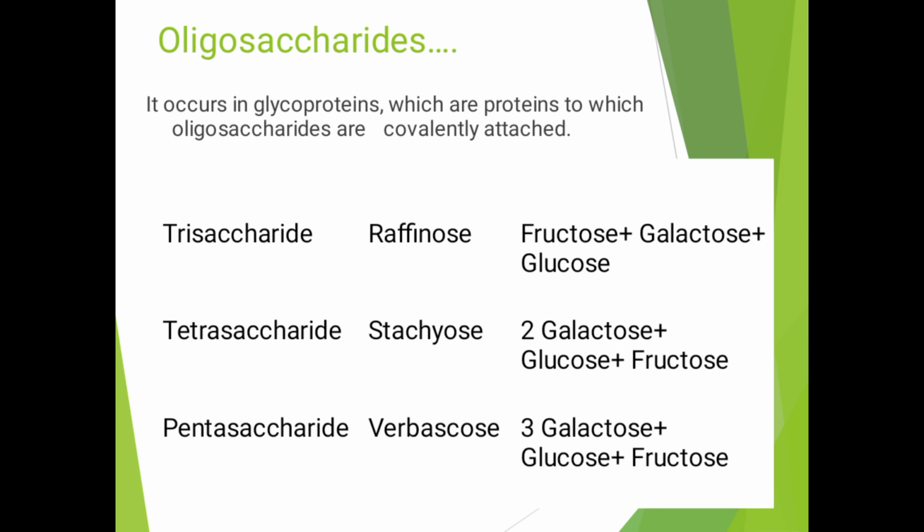Trisaccharides, tetrasaccharides, pentasaccharides. A trisaccharide, for example raffinose, is fructose plus galactose plus glucose. Tetrasaccharide is stachyose, 2 galactose plus glucose and fructose. Pentasaccharide is verbascose, 3 galactose plus glucose and fructose.